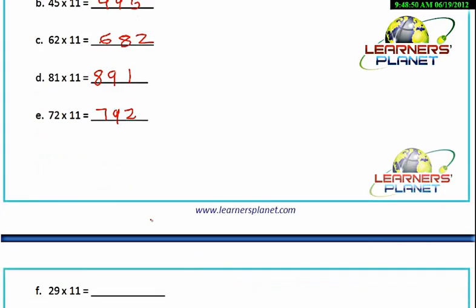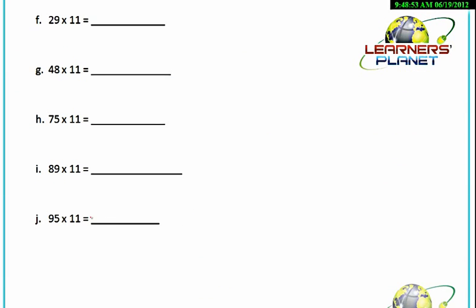Now we take some more examples. What if we are going to get a carryover when we add the numbers? Let's take this example. We split the number 29. We write 2 over here and 9 over here. Now what will 2 plus 9 be? It will be 11, but we cannot write 11 as it is in between. We just have to write 1 over here. Then we are going to carry over to the next one. So 2 plus 1 will be 3. So the multiplication of 29 into 11 will give you 319.